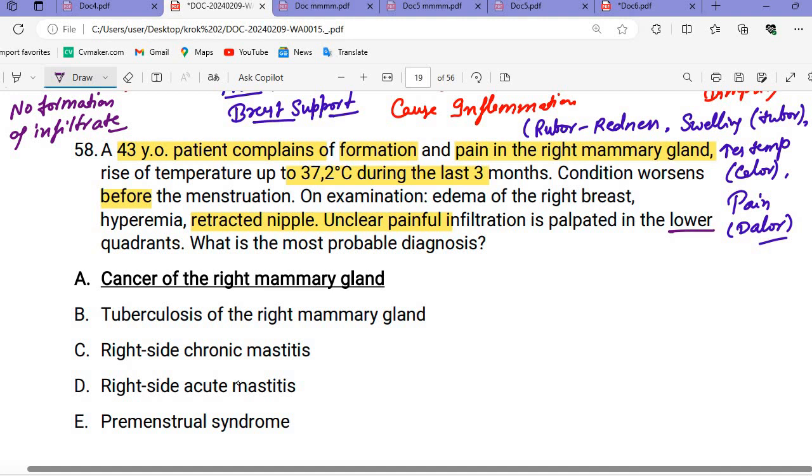Okay, so you can write it here as well. Upper quadrant: the upper quadrant is the most common site of breast cancer. If this is the breast, we have 4 quadrants, upper and lower, and the upper quadrant is the most common site of breast cancer.